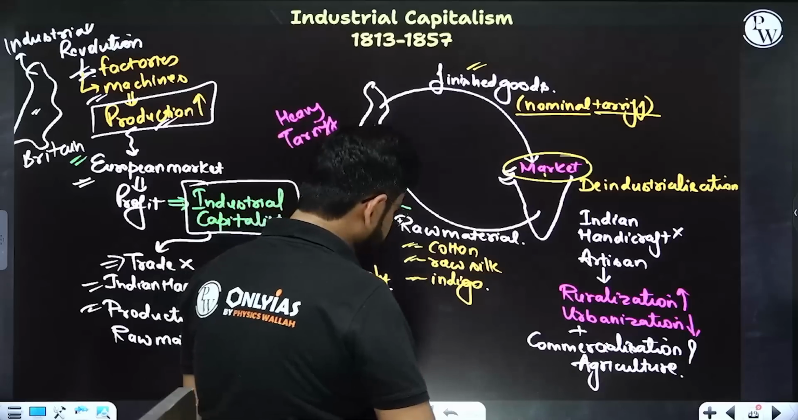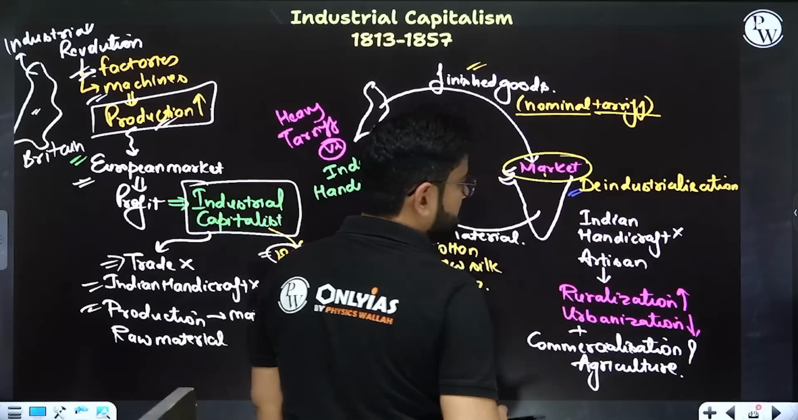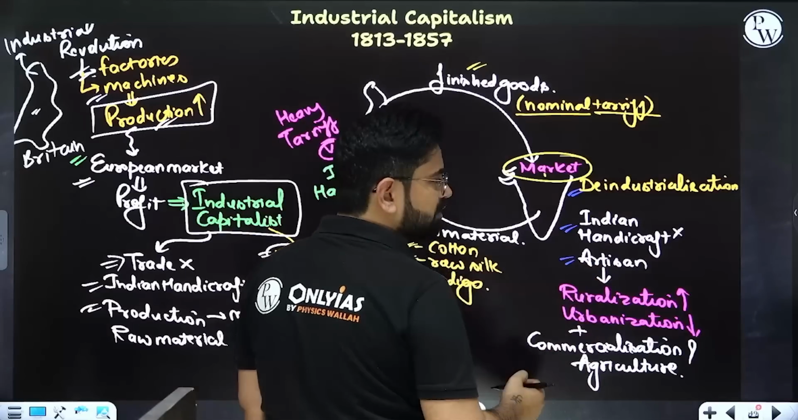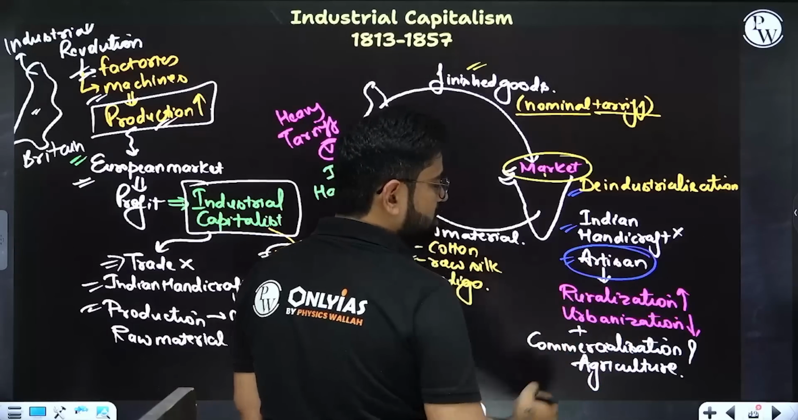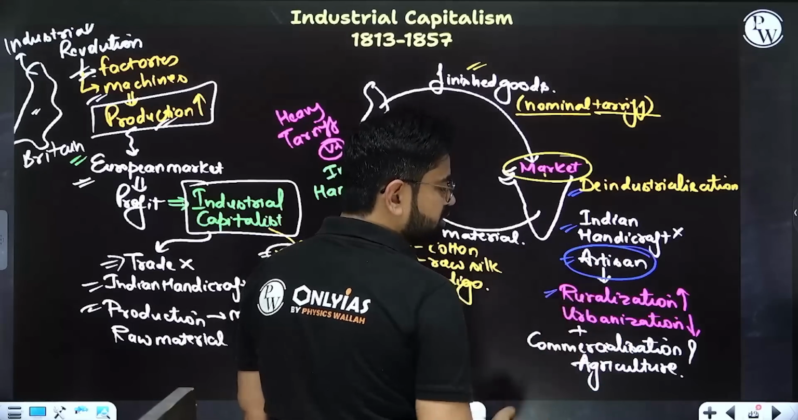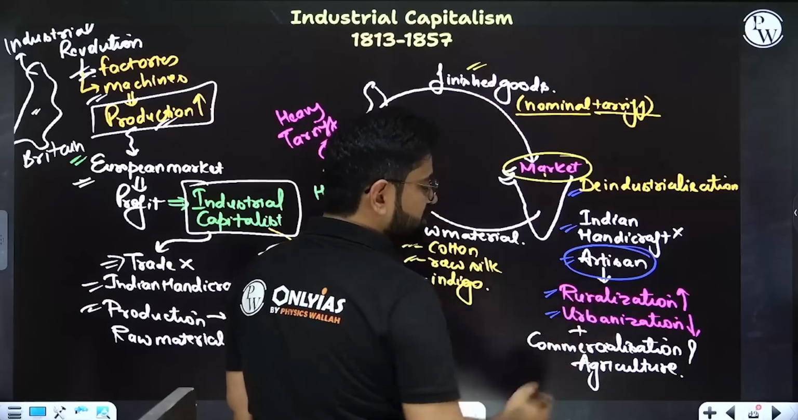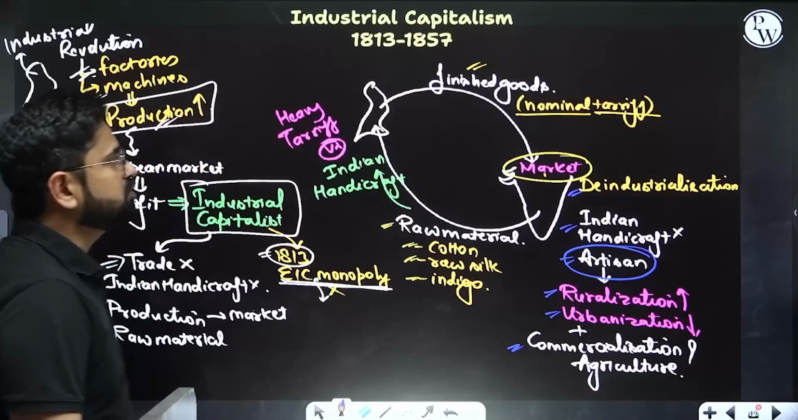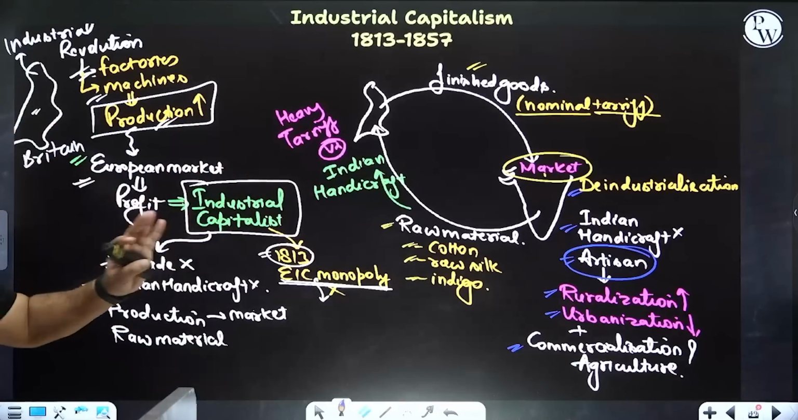This will lead to deindustrialization of India. This will lead to decline of Indian handicrafts. This will lead to decline of artisans of India. This will lead to ruralization. This will lead to deurbanization. This will lead to commercialization of agriculture. All these things will start to happen between 1813 and 1857.